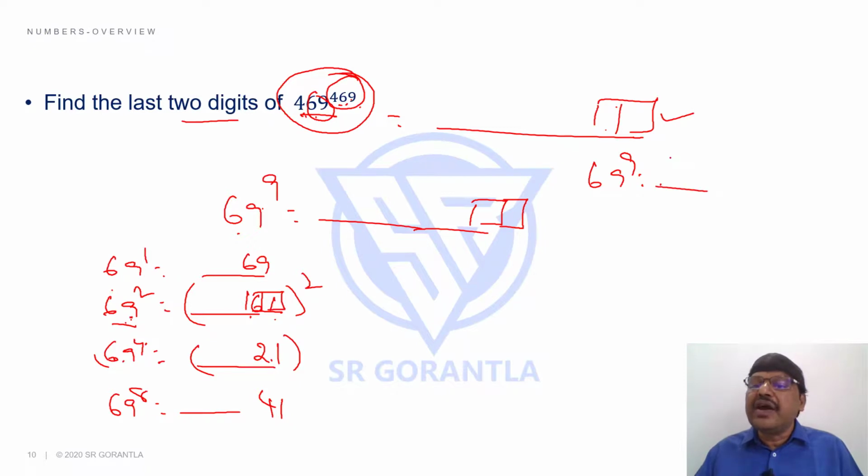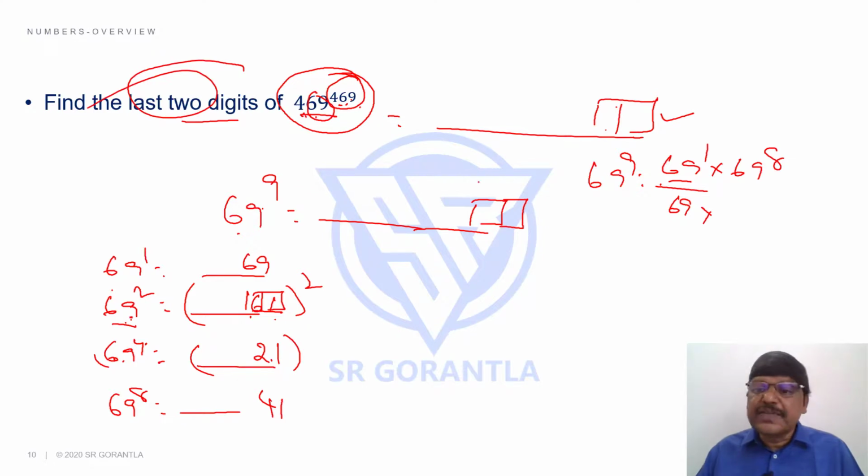Now students, 69 power 9's last 2 places are what? 69 power 9 is nothing but 69 power 1 into 69 power 8. 69 power 1's last 2 places are 69. I'm only taking the last 2 places because my question is about the last 2 digits.